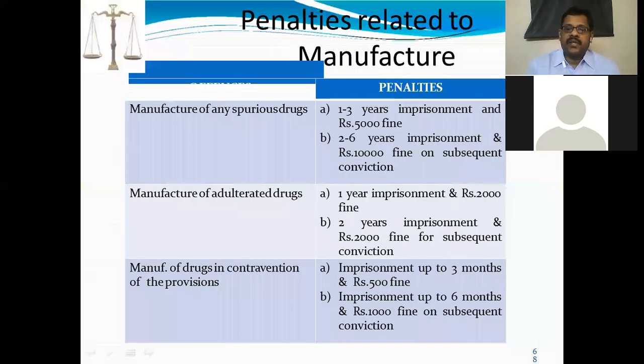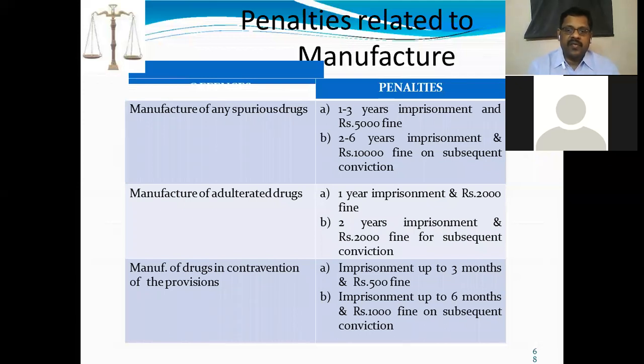Penalties related to manufacture. There are severe punishments for manufacturing any spurious drugs. 1 to 3 years imprisonment and 5,000 fine. 2 to 6 years imprisonment and 10,000 fine on subsequent convictions. For manufacturing adulterated drugs, 1 year imprisonment and 2,000 fine, and 2 years imprisonment and 2,000 rupees fine for subsequent convictions.